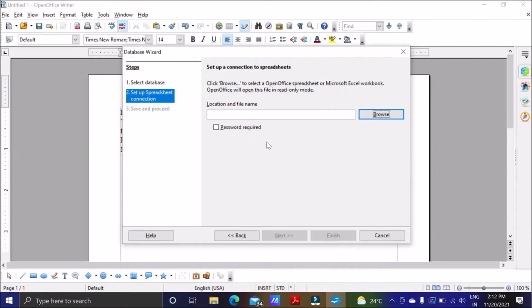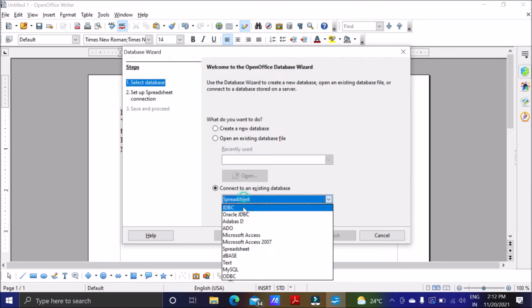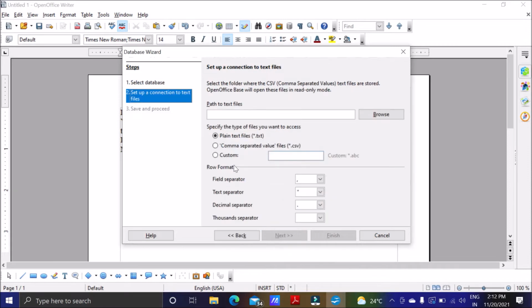There are two types of files that you can access when you go for text. Either you can go for txt or you can go for CSV, and here you have to mention the field separator also, because in Word we don't have a field separator. Suppose we create a table in Word, with name of the parent, name of the child, and then the number. So name of the parent and name of the child should have a separator, so it should be either tab, means tab character, space, or comma. Whatever we have given, we can go for that.